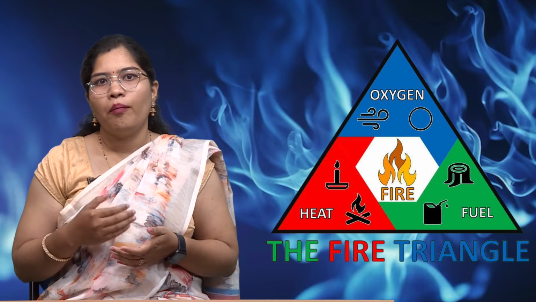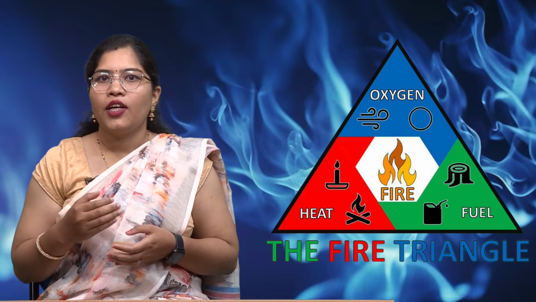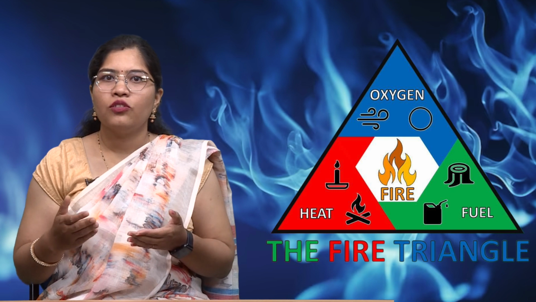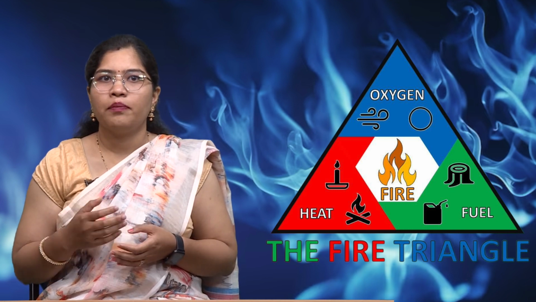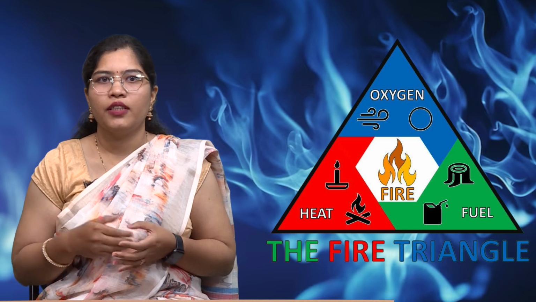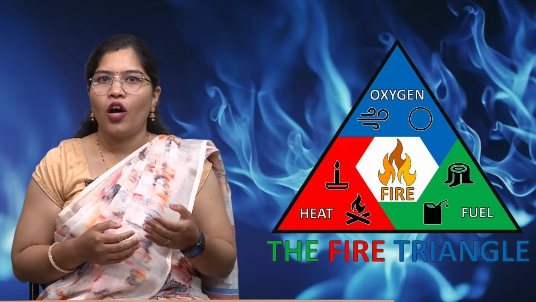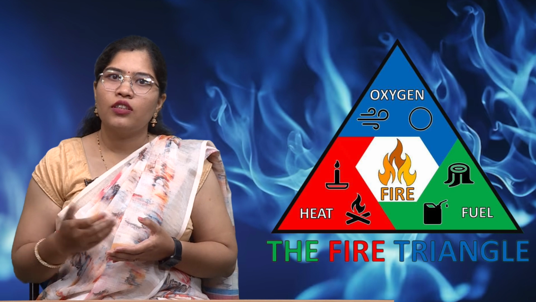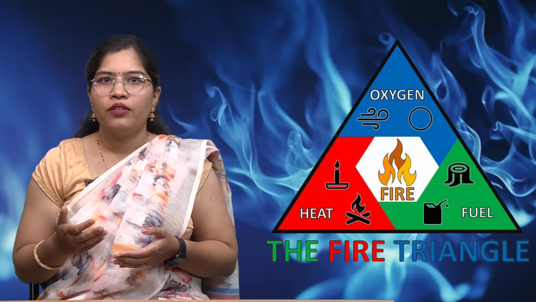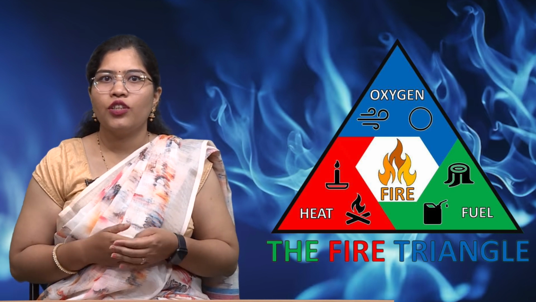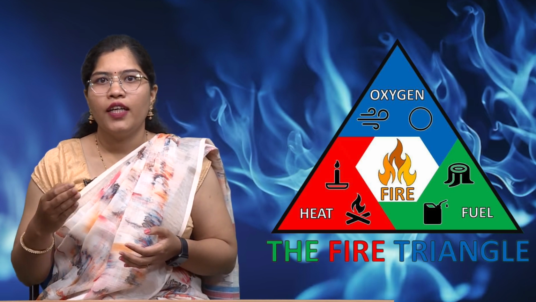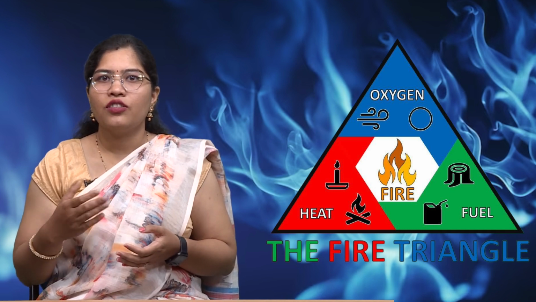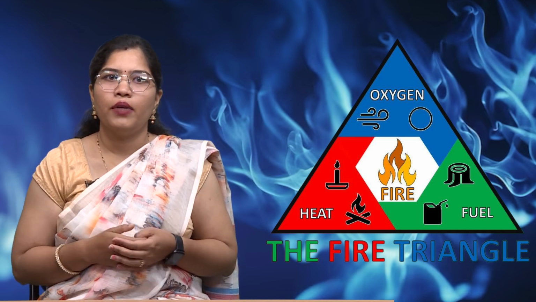Second one is burn rate. The rate at which a fuel burns depends on its composition, structure, and the energy it contains. Flammable liquids and gases typically burn faster than solid materials. Third one is heat output. The energy released during combustion varies based on the type of fuel. This impacts the intensity of the fire and the potential for spreading to nearby material.